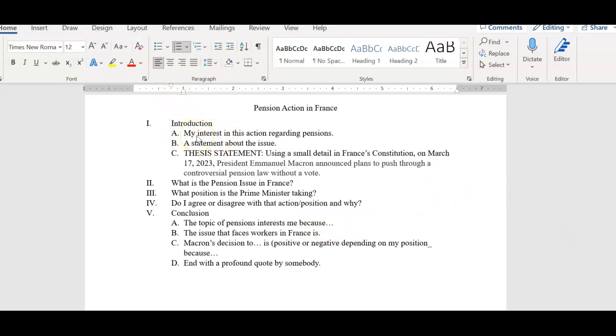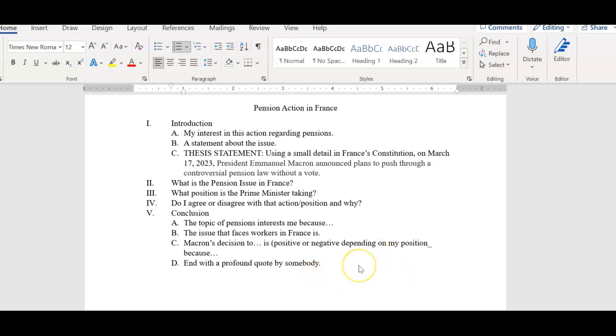So when you write about why you are interested in this article, go ahead and write out a little paragraph to yourself. Part of that is going to be your introduction, and part of that reason is going to be in your conclusion. Next is a summary of the issue of that article in different words. Then, in different words, Macron's decision to use that little part of their constitution is positive or negative because of what you researched. And then end with a profound quote by somebody about people's rights or whatever you want to do. And that's it. That's the entire thing.